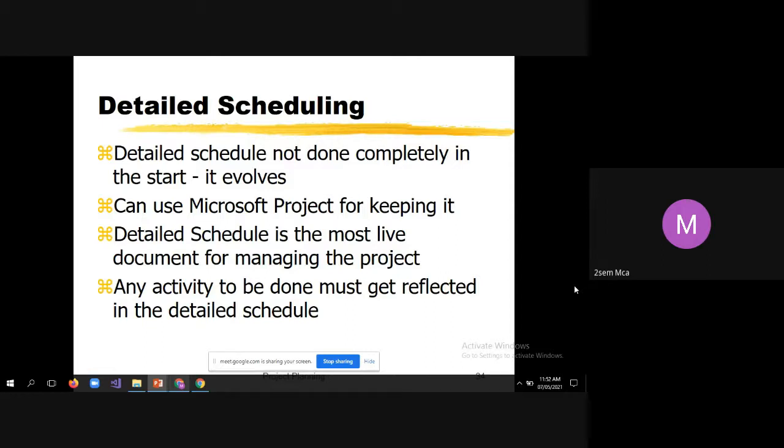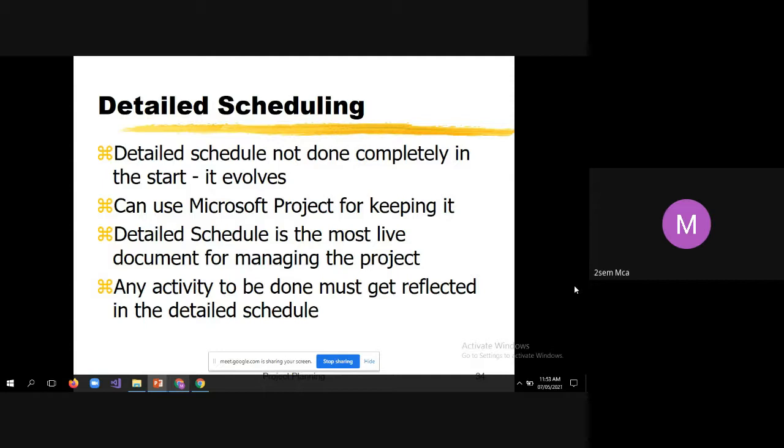Detailed schedule is not done completely in the start, and it evolves as the project work starts progressing. That means it's not a static thing.